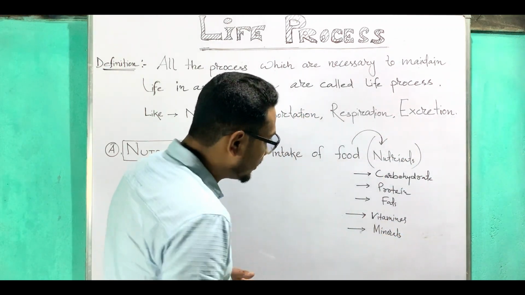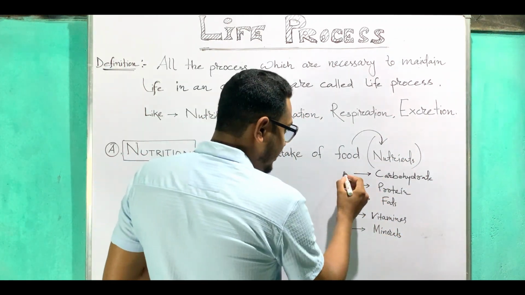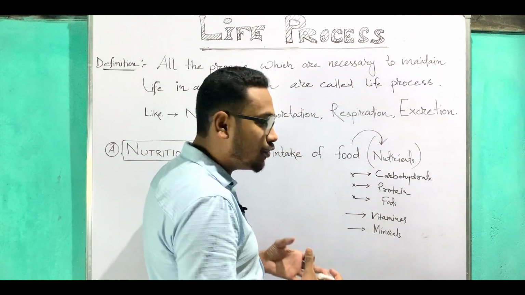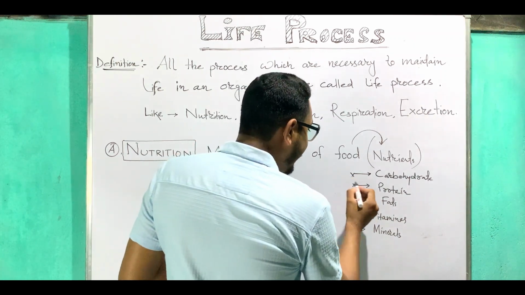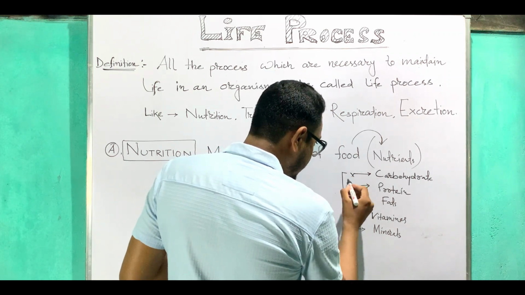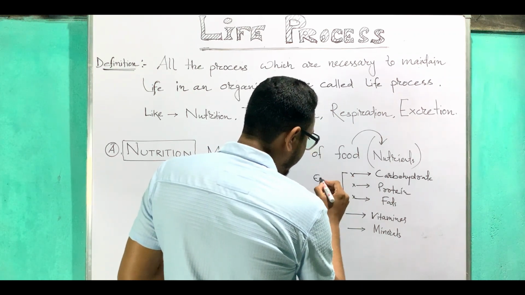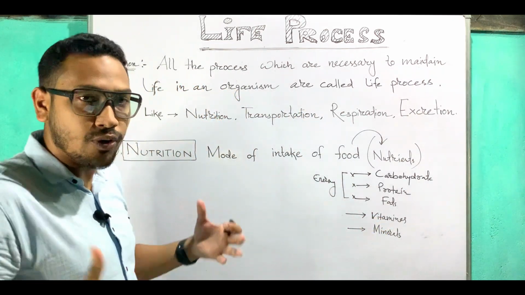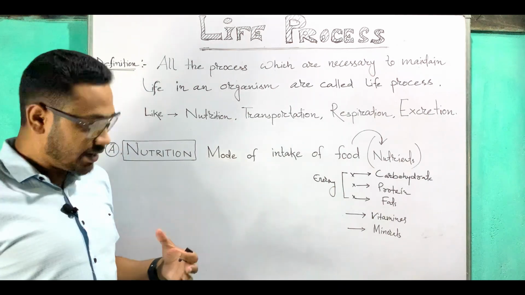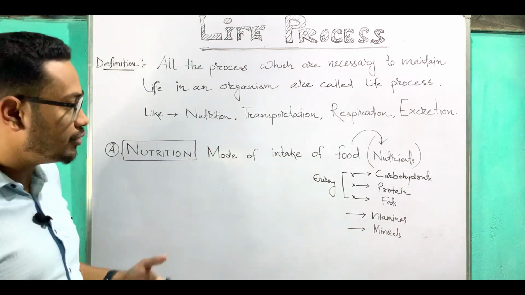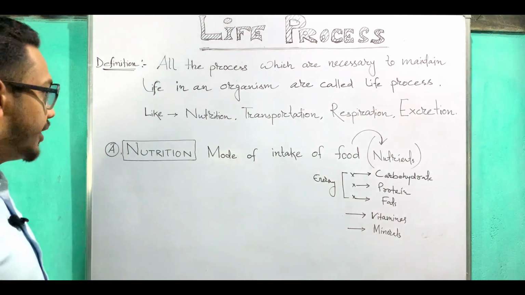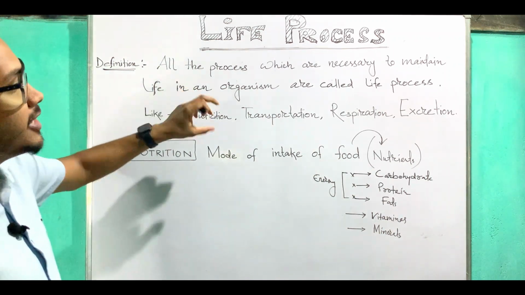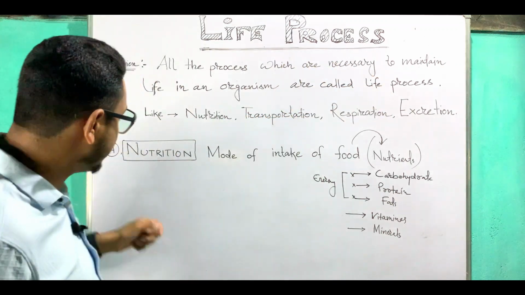But here you can see that carbohydrate, protein and fats, these three components are very essential for our body because they provide energy. Vitamins and minerals are also very much essential. They are known as vital amines. Now I'm only talking about nutrition. Step by step I will proceed to excretion.